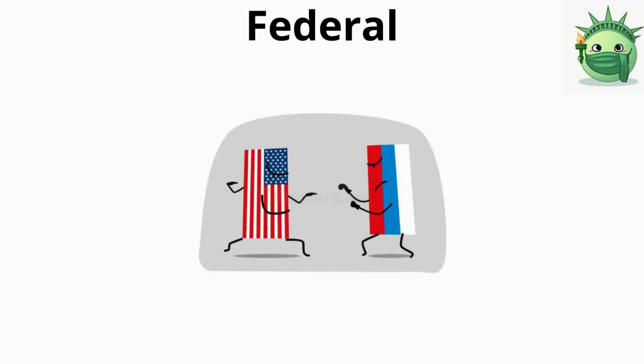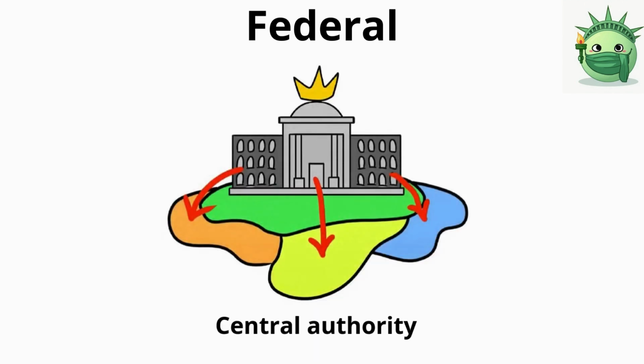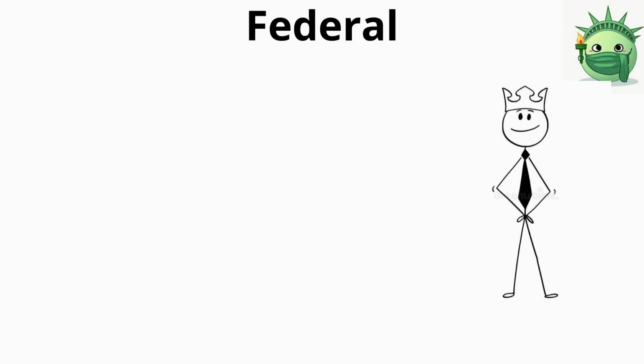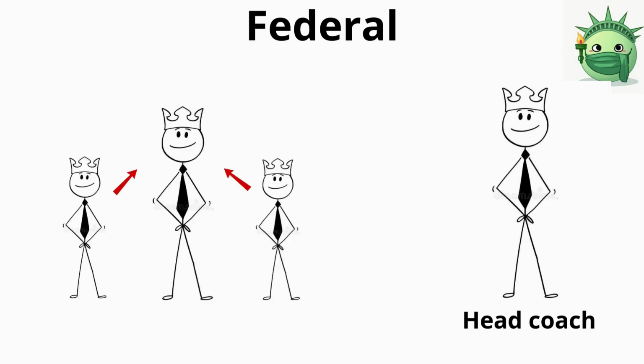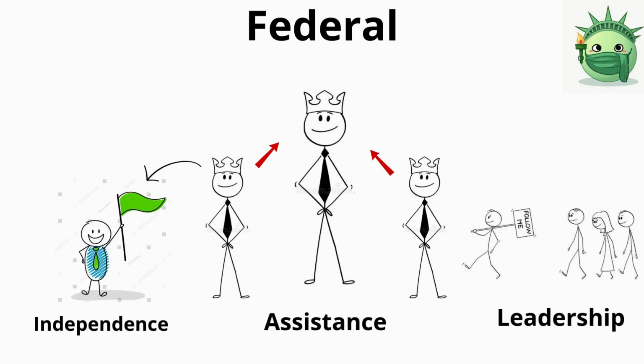This system is often used in larger nations, where it's more practical for smaller regions to handle their own governance, rather than relying solely on one central authority. It's similar to how a head coach of a sports team delegates responsibilities to assistant coaches. These assistants operate with a level of independence, but they still follow the overall direction of the head coach.